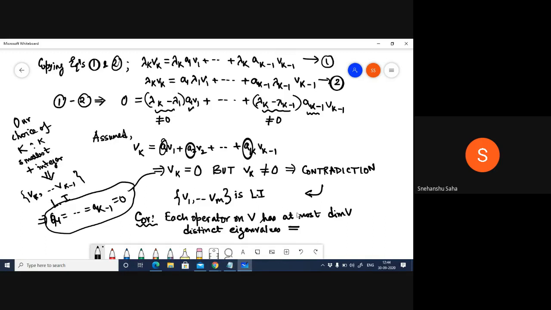I mean, it is just equivalent to saying that dimension of V is... because V is null space P minus lambda 1 I direct sum this. Okay, all right.